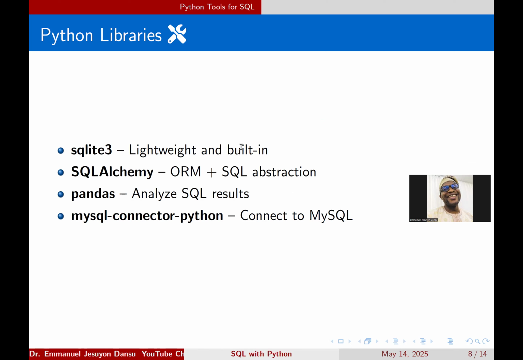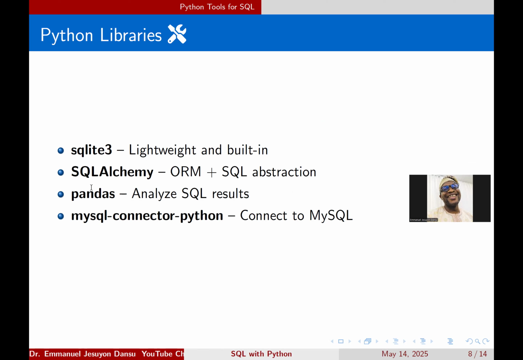So if you want to use SQLite, you're welcome. If you also want to use MySQL, which I used in the days of Oracle 9G, I could also, so I have this library now, MySQL Connector Python, to connect Python to MySQL. So it's really cool.